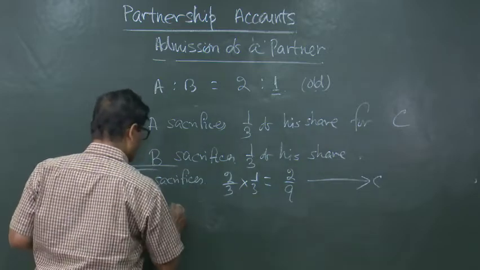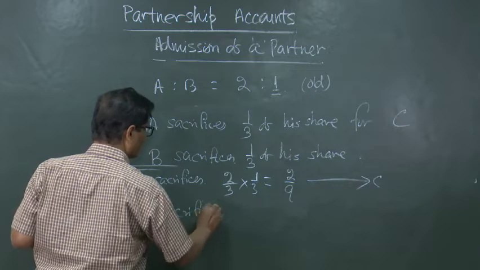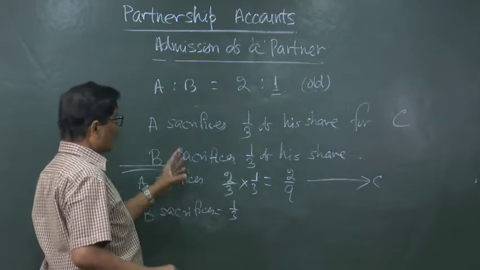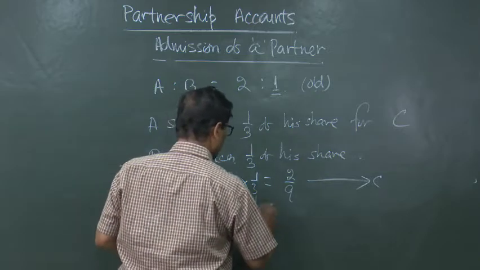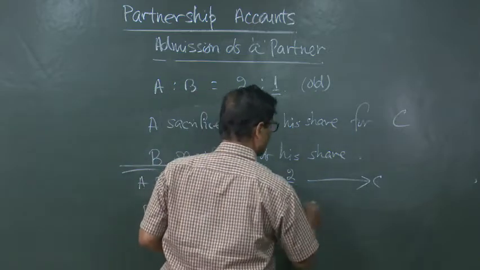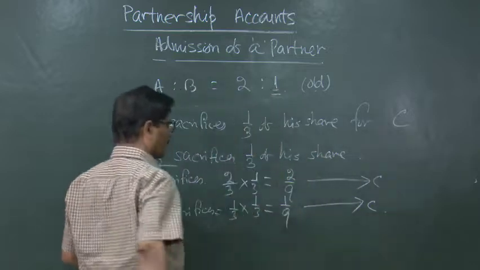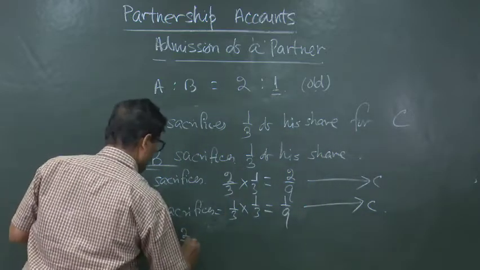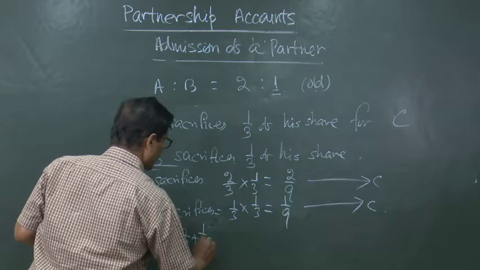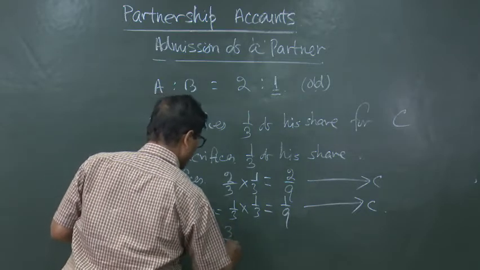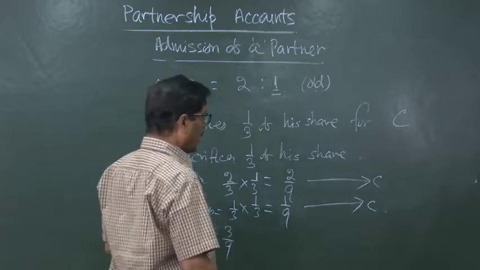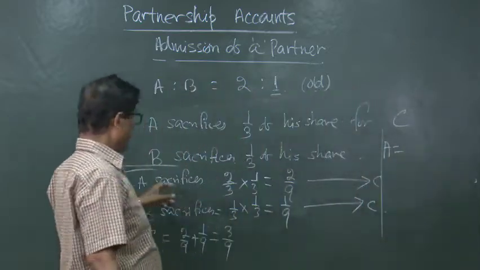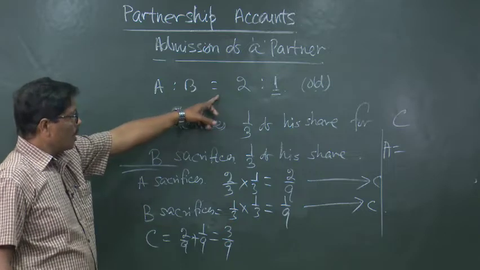And B sacrifices 1/3 of his 1/3, so 1/3 into 1/3 is equal to 1/9. This also belongs to C. Now, C is having 2/9 plus 1/9, that is equal to 3/9. And what has A got now? A was having how much? 2/3.